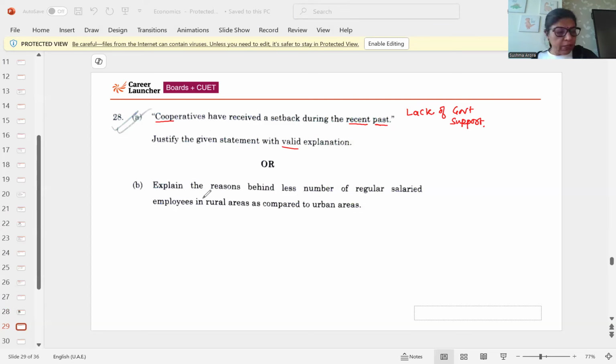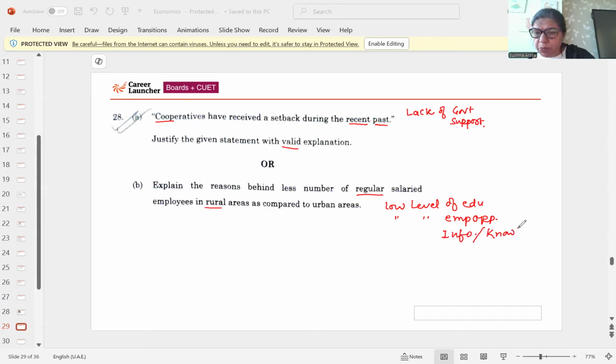Then the next question, explain the reason behind the lesser number of regular salaried employees in rural areas as compared to urban areas. As we know, there is a low level of education, a low level of employment opportunities. They don't have knowledge or information. They don't know about that. That's why rural people are not regular salaried employees.